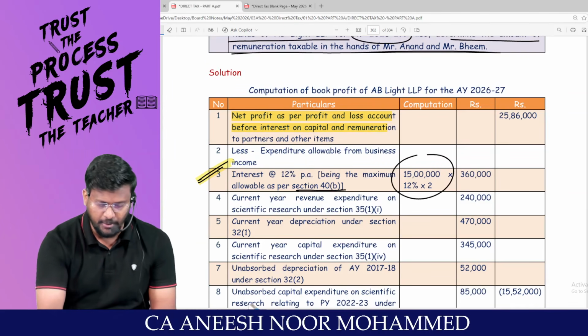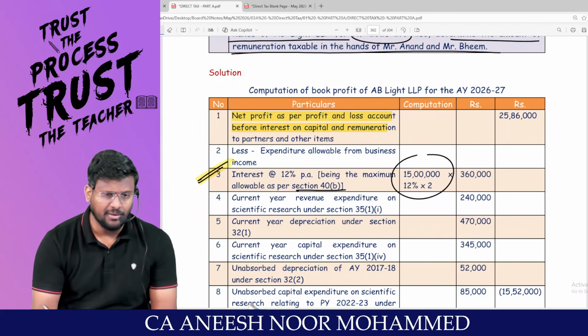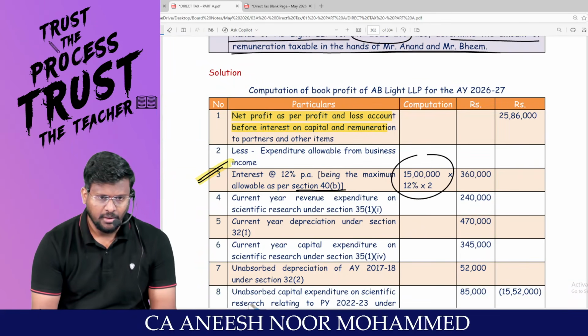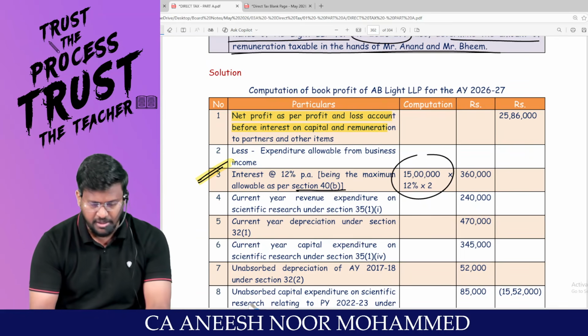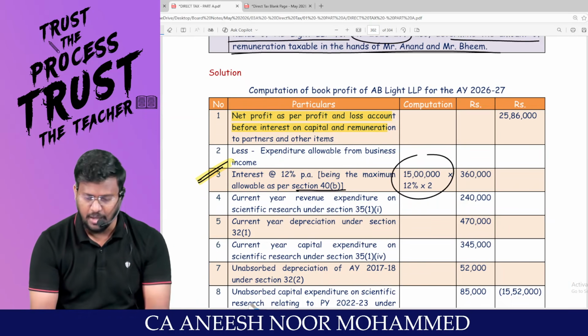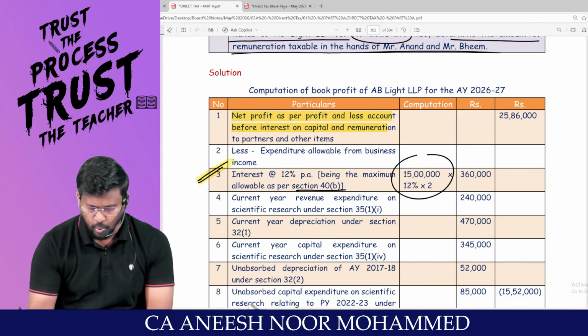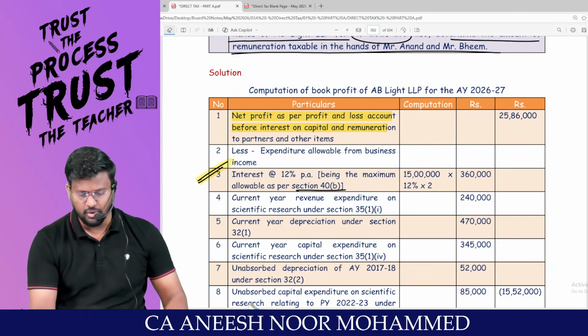So I am going to calculate the interest on capital not at 15%, but at 12%. 15 lakh into 12% means 1,80,000 is the interest on capital for one partner. Into 2, 3,60,000 is the total interest on capital allowed.